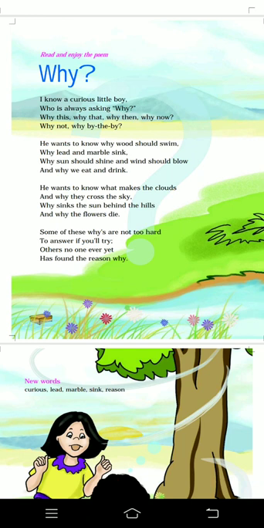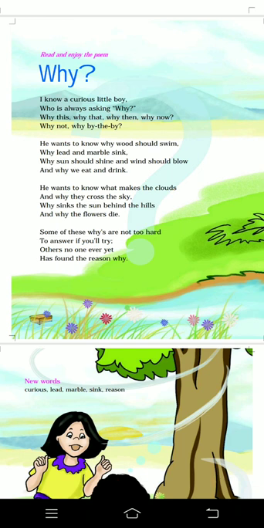The poet in the first stanza says that he knows a little boy who is curious to know everything happening around him. So he keeps on asking different questions like why this, why that, why now, why then, and why not, and other similar questions about everything he comes across.